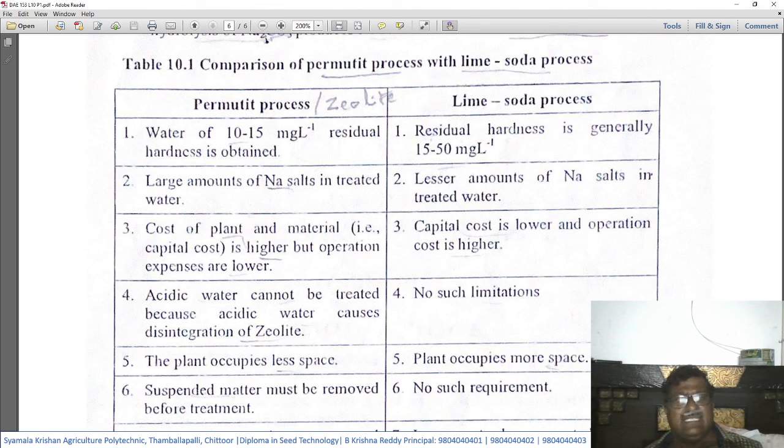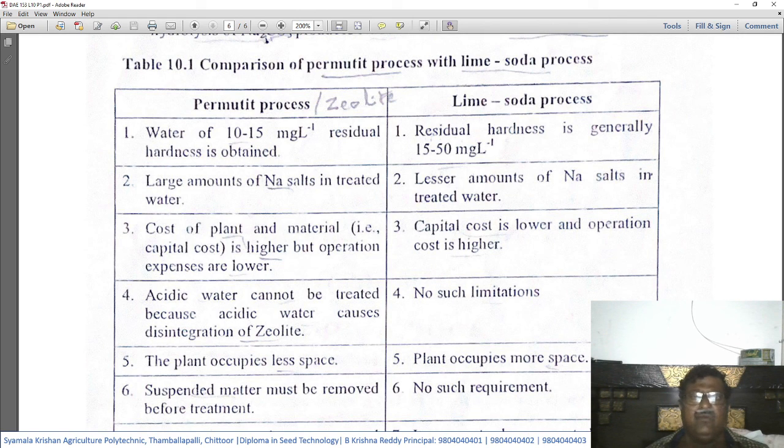See, first let us see number 1. The first column is the zeolite process, the second is the lime soda process. Under the permutit process or zeolite process, water of 10 to 15 mg per liter residual hardness is obtained, whereas here residual hardness is 15 to 50 mg per liter.